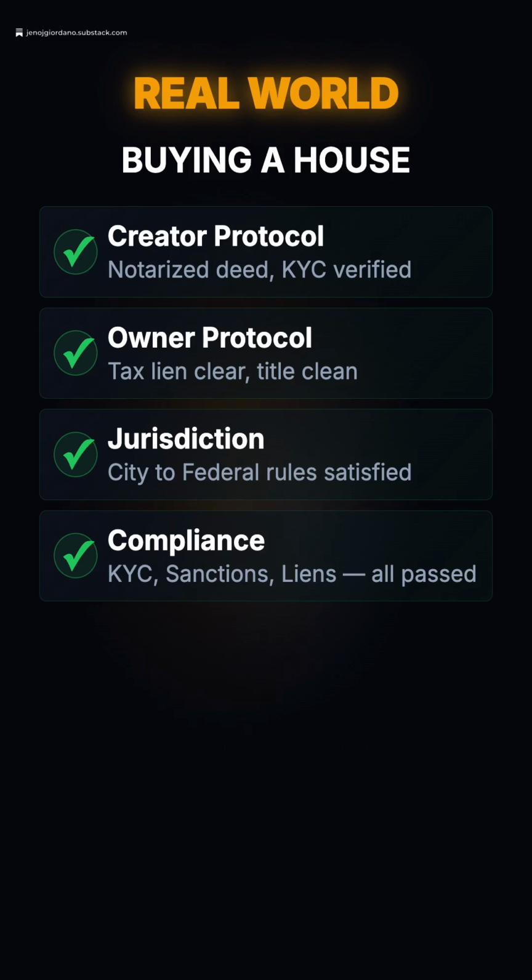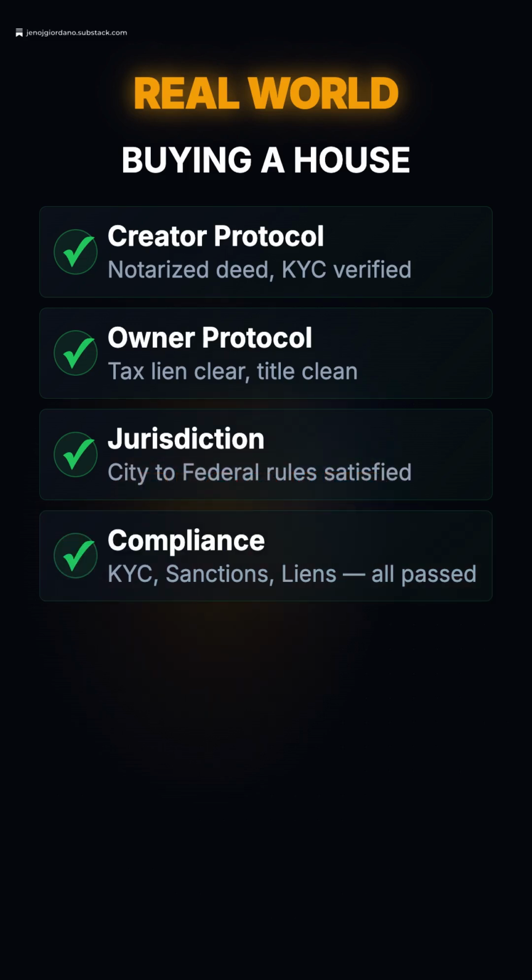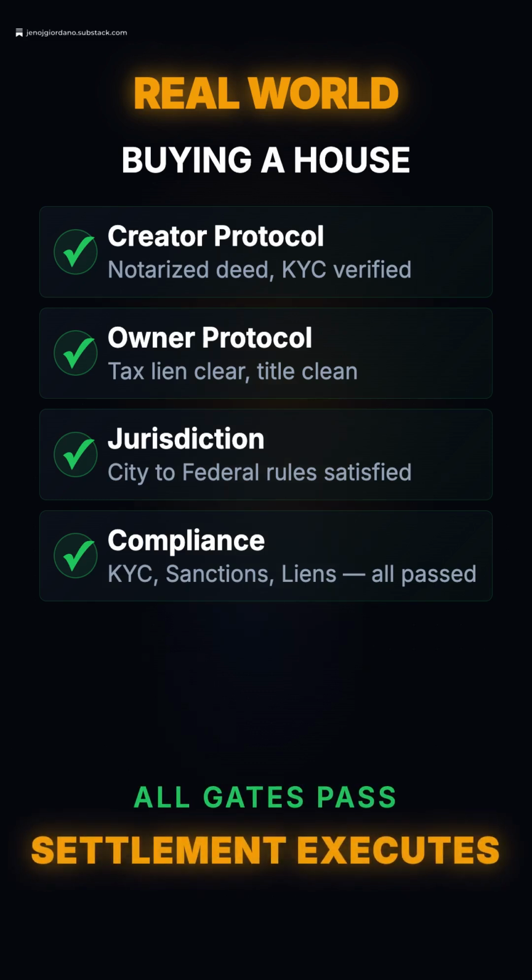If any single gate fails, the transaction is blocked, not punished after the fact. Blocked. The violation is logged, and settlement never reaches the chain. If every gate passes, settlement executes instantly through RLUSD on XRPL. The asset transfers to the buyer with all governance rules intact.